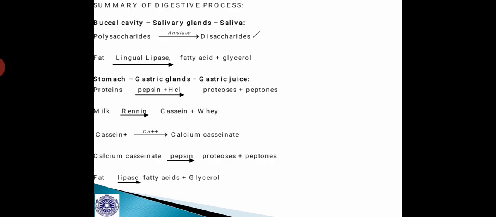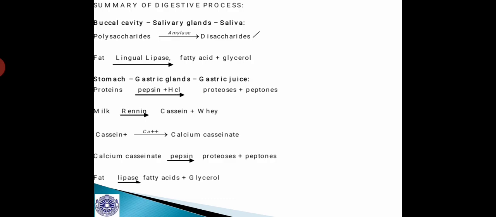Then in the stomach, as you know, the gastric gland secretes gastric juice, and the complex proteins are acted upon by pepsin and HCl to produce the products called proteoses and peptones. And milk contains a protein called casein, and that casein is acted upon by renin, and that will produce a product called calcium caseinate or calcium paracaseinate.